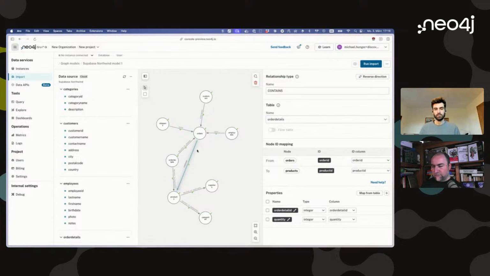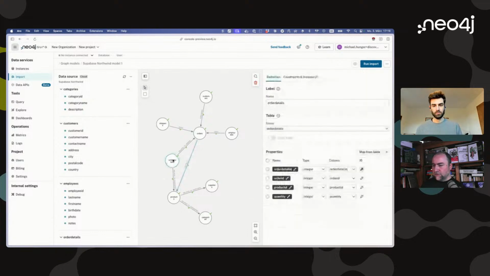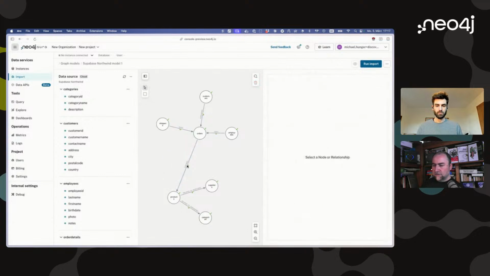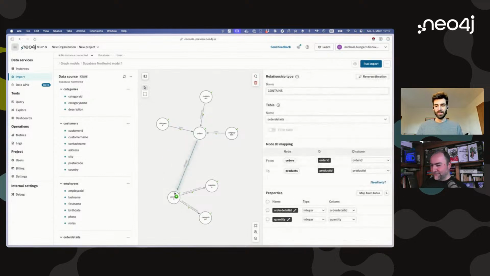And it seems to have worked, which is really nice. So that means you can actually delete this mapping, and let's see if this actually makes it into the import. So that's an interesting one, right?